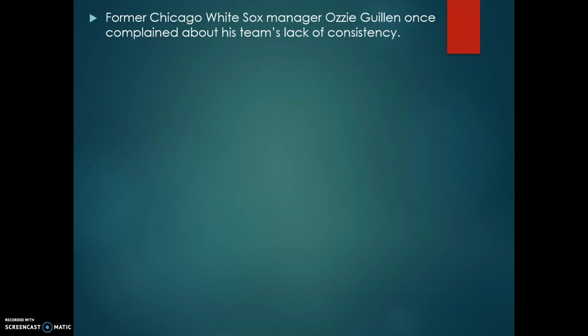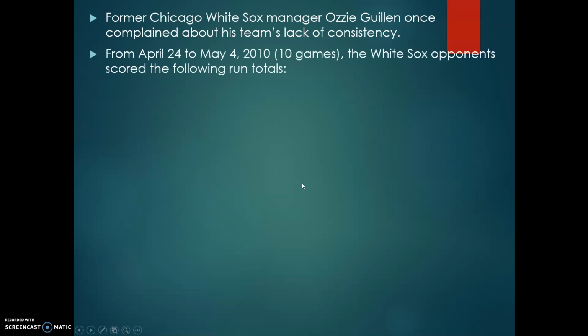Famous former player and famous manager, Ozzie Guillen for the Chicago White Sox, was a very polarizing guy. It seemed like players either loved him or hated him. But one of his big concerns during part of his managerial career was a lack of consistency of his players. Over a 10-game stretch from April 24th, 2010 to May 4th, 2010, the White Sox opponents scored the following total number of runs: 4, 2, 4, 6, 5, 6, 6, 12, 1, 7.